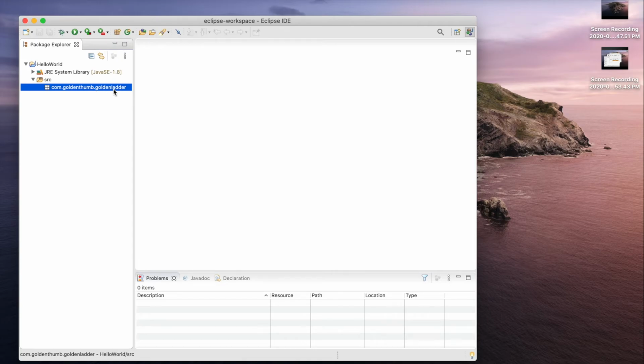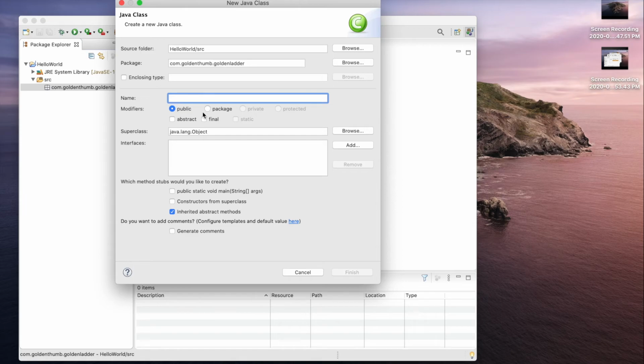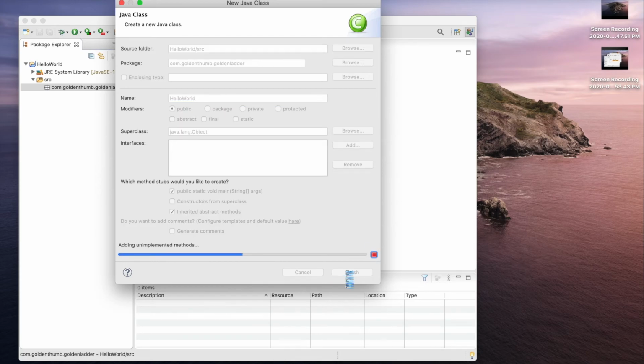Now with this package selected, let's click this icon to create a new Java class. Because this is our main method, click this one. Name is hello, it can be any name. And finish.